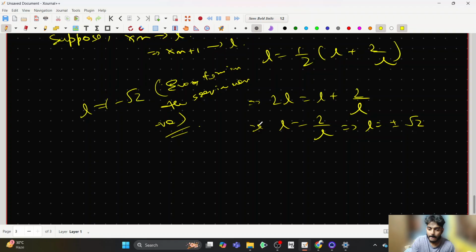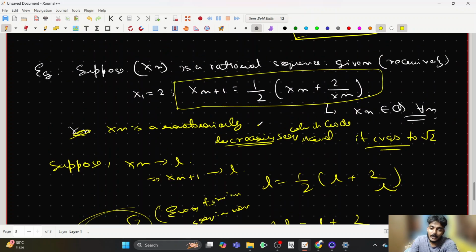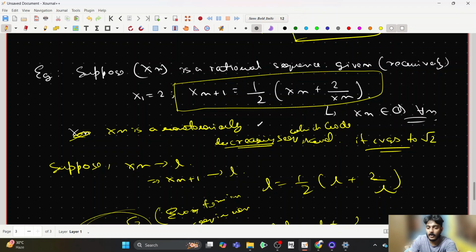So I cannot choose L to be minus root 2, so L must be equal to root 2. But the problem here is that root 2 is not rational. So a sequence which actually seems to be converging to some point will be declared to be not convergent, if you are simply concerned about the rational numbers. Therefore, I need to get hold of a number system in which such sequences must converge. And that's why the completeness property comes in use.